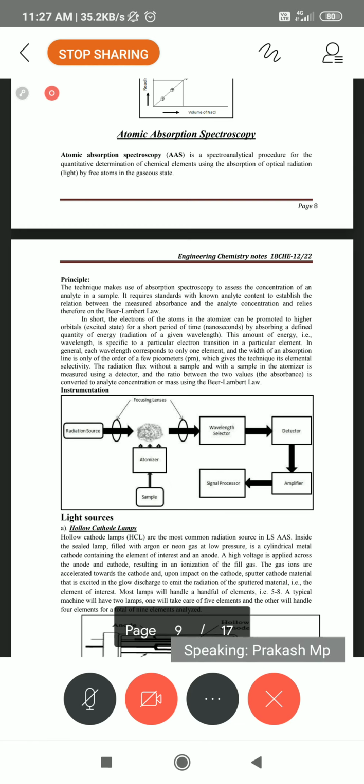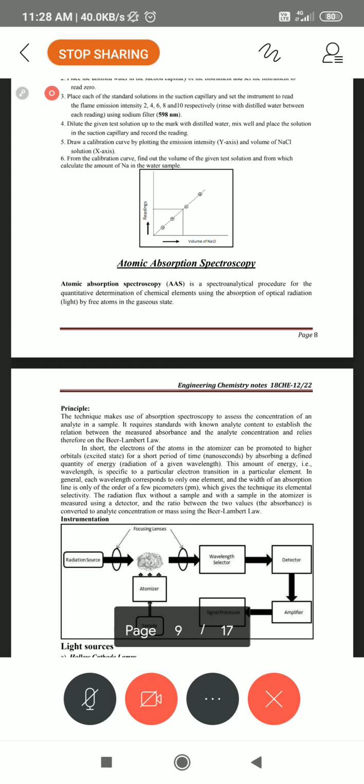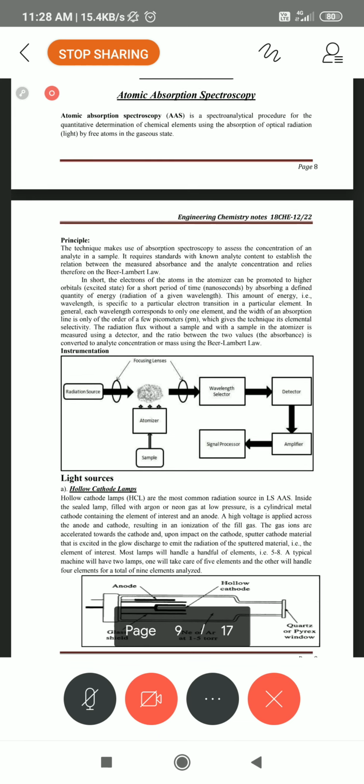Take 4 ml of the stock solution for the second one, 6 ml for the third, 8 ml for the fourth, and 10 ml for the fifth. For the sample, you can take any volume, 10 ml, 5 ml, or even 1 ml, no problem. Nothing will happen, but it is better to take more than 10 ml, because the aspiration sucks the solution and converts it into this separation.